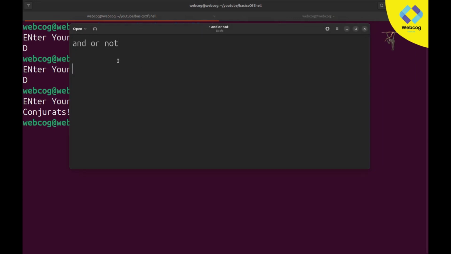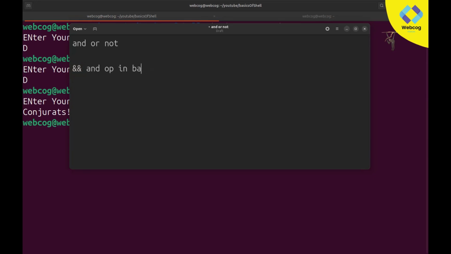So we have AND, OR and NOT. Let me check the use case of them, and after that I will show the symbols which you can use for logical operators. For AND we use this sign, two AND signs. This is used as the AND operator in bash.